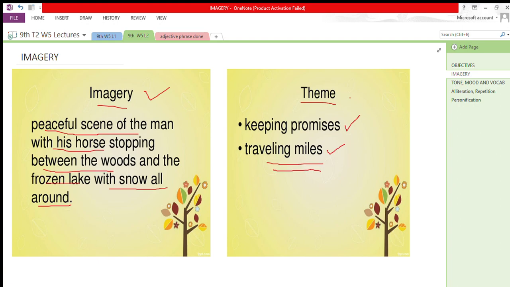We do have moments where we want to end everything. We want to enjoy, but then when we think about our family, our friends, and our promises, we feel that no, we have to keep on moving. So this is the theme of the poem, that we need to keep on our journey. We cannot stop until our final departure arrives, until death. We need to move on in our life. Hopefully, you have understood the theme.